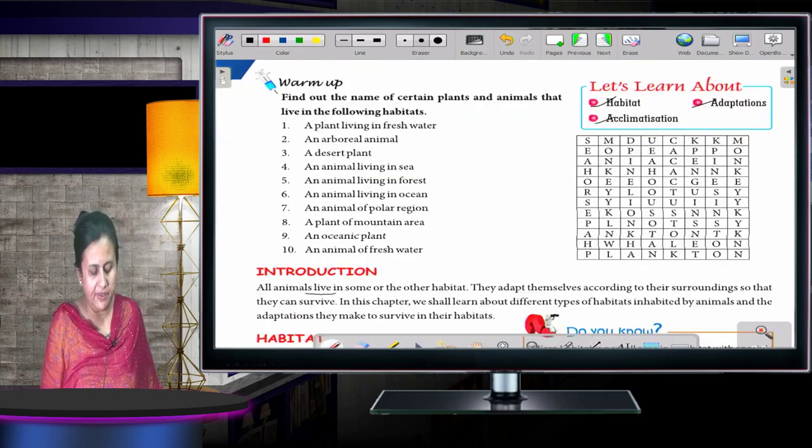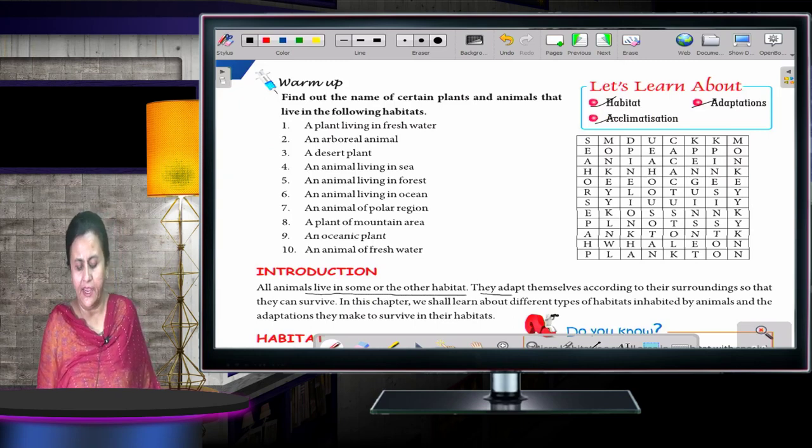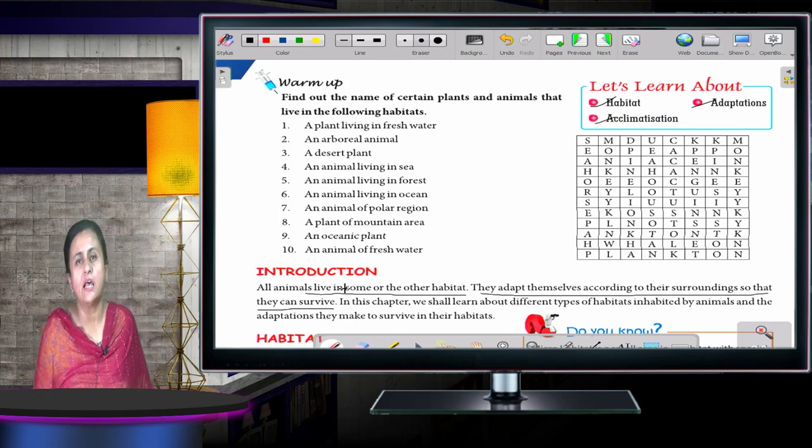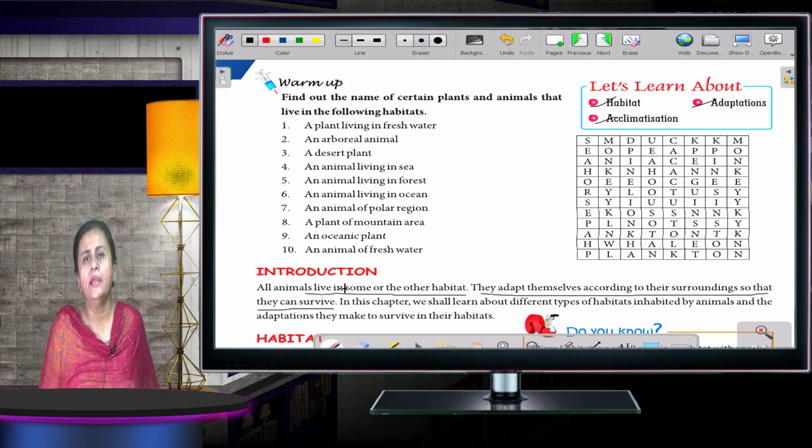All animals live in some habitat or the other. They adapt themselves according to the surroundings so that they can survive. Children, there are many animals. Some animals live on land, some live on trees, some live in water. Depending upon the place where they are living, they adapt their body.